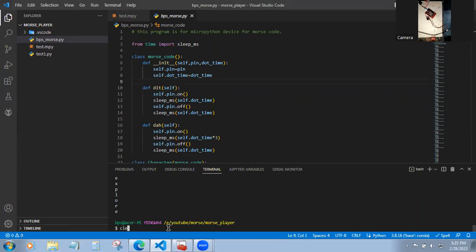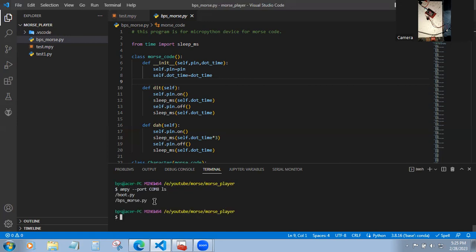I'm going to clear my terminal. So here I'm using the ampy module, which was made by Adafruit, that communicates with microcontrollers. So I am checking whether the file is uploaded or not. Here my COM port is 8. You have to check what your port is, and the ls command will show the files in your MicroPython device.